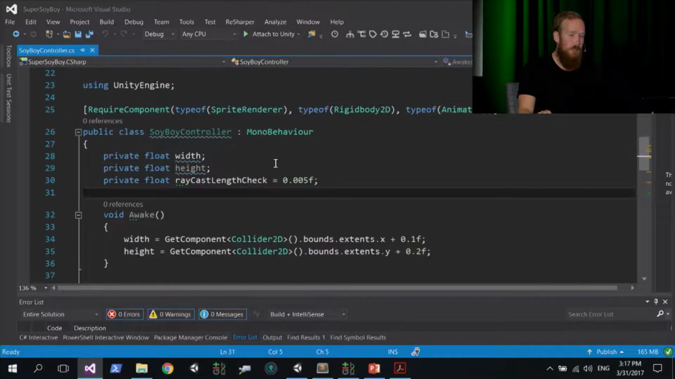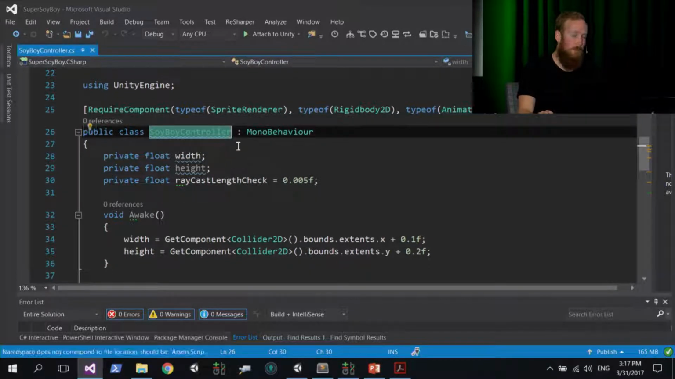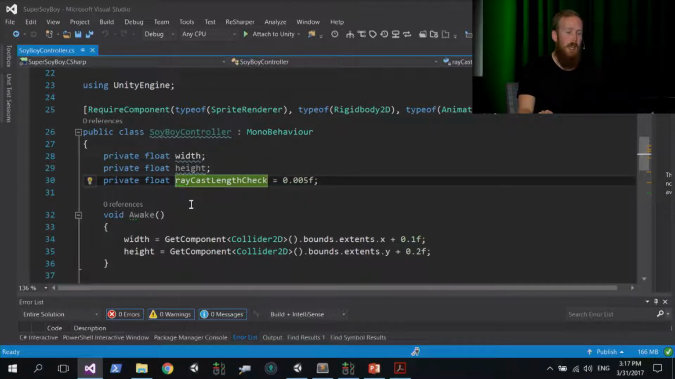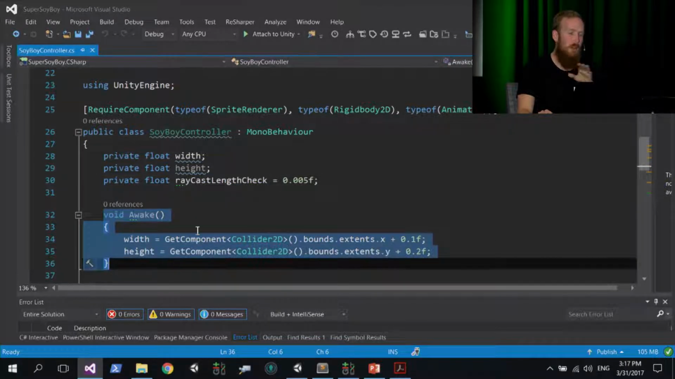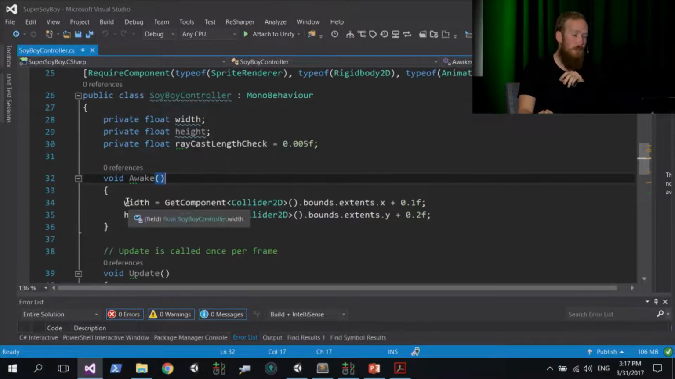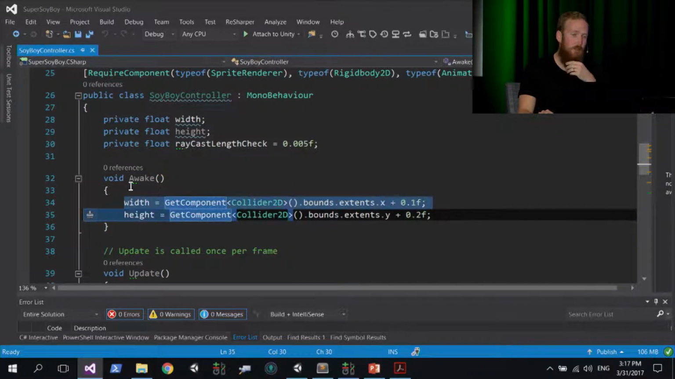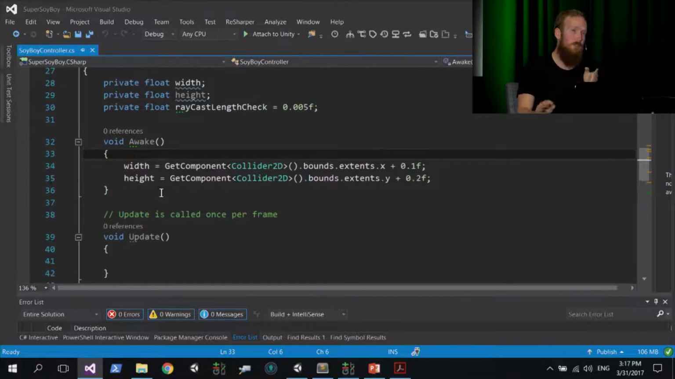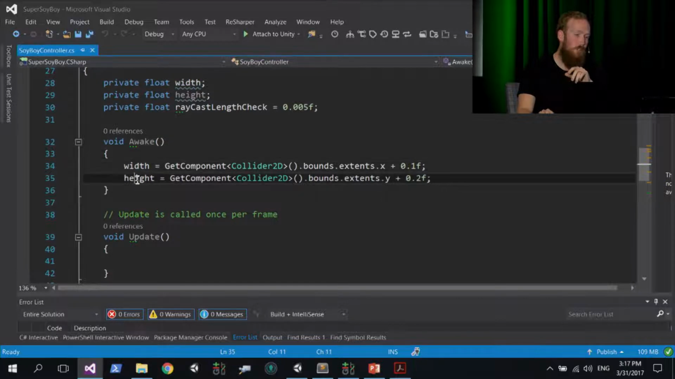But for now, the Soy Boy controller script is almost empty. It's an almost brand new script. What I've already done is add a few variables at the top: width, height, and raycast length check. And all I'm doing is an initialization, which is handled by this method here called Awake. This method basically runs as soon as you launch your game, or as soon as this game object enters the game, and it runs any code once off as an initialization. For width and height, all you need to know right now is it's using the width and the height of the actual sprite of Soy Boy himself, and it's just setting those variable values once off in initialization.